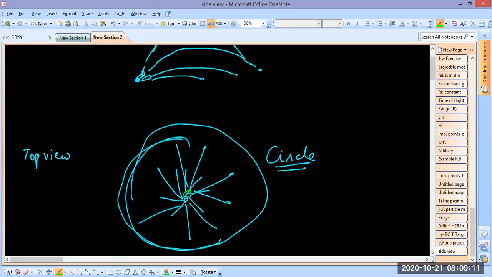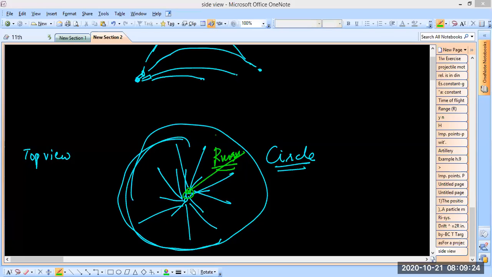With radius equal to maximum range. Okay, with radius equal to maximum range. All right.